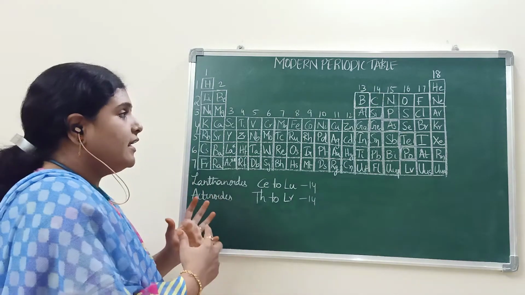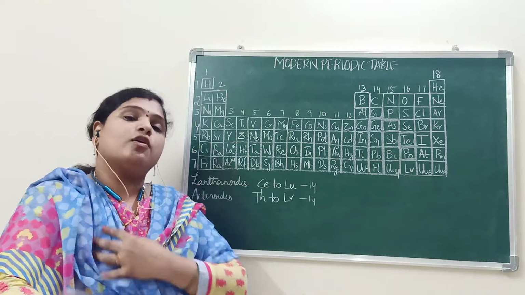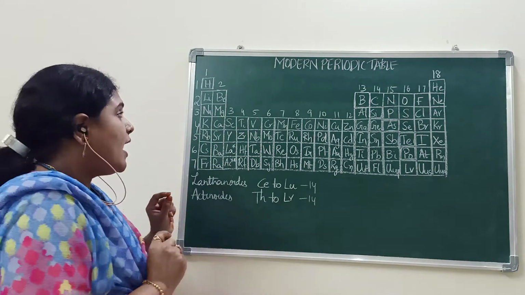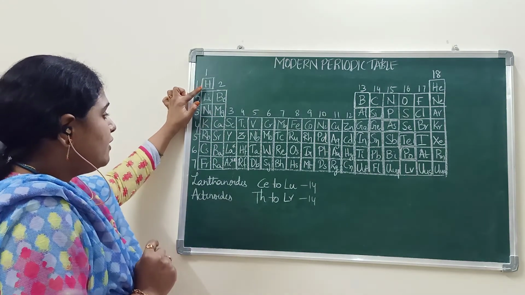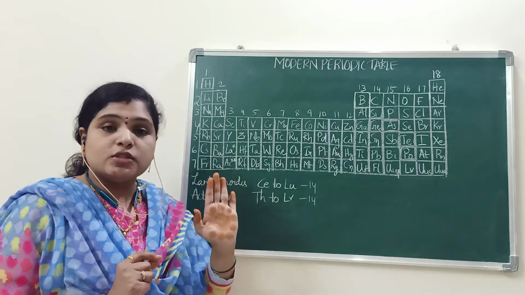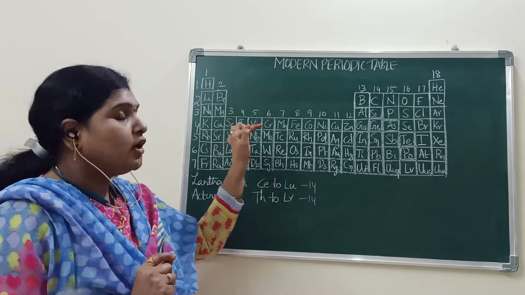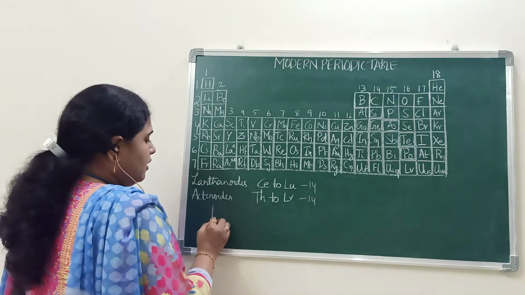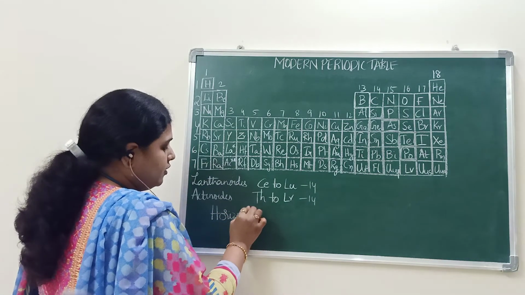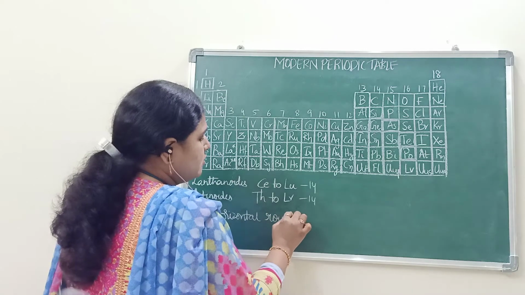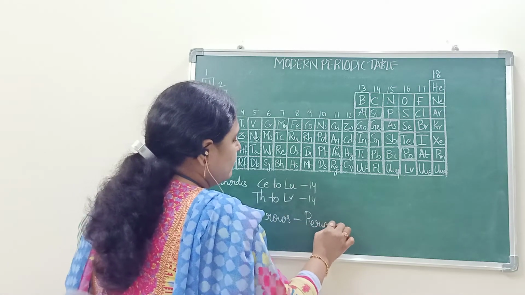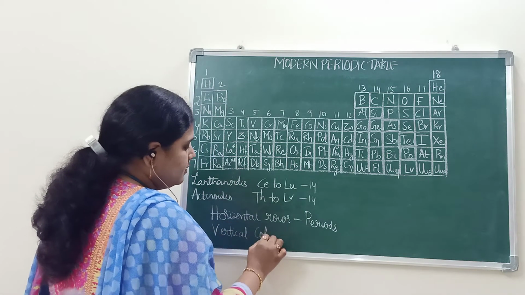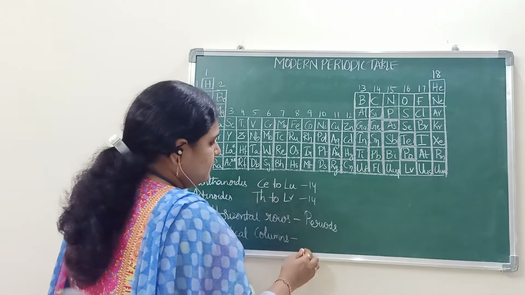Okay, and he arranged the elements in the increasing order of atomic numbers, in vertical columns called groups and horizontal rows called periods.